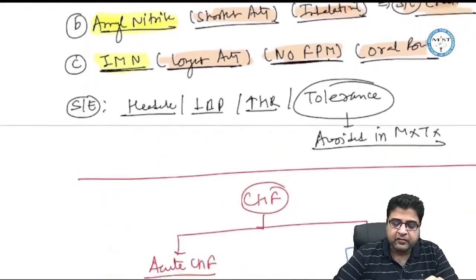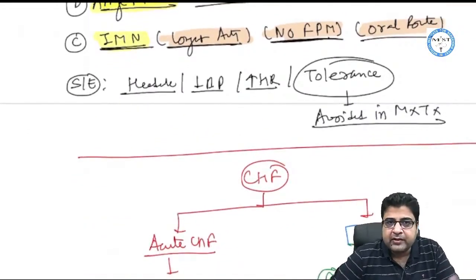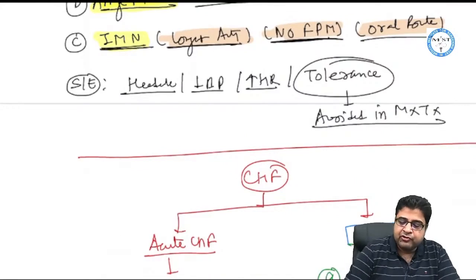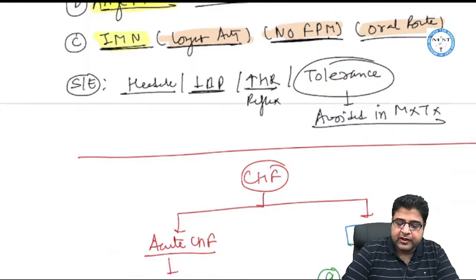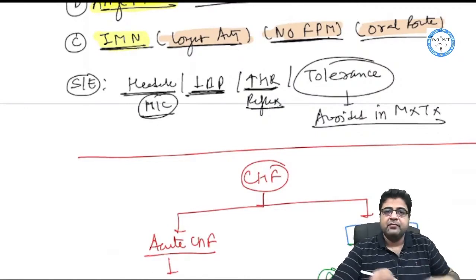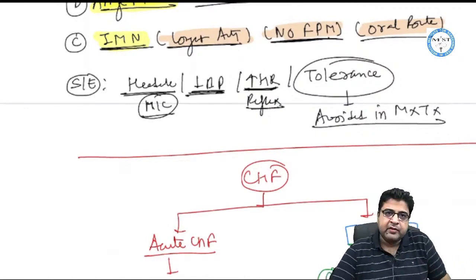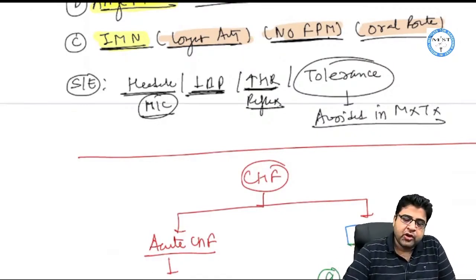Now what are the side effects of nitrates? Please remember, nitrates can cause hypotension because of vasodilation. The medicine can cause reflex tachycardia, same as dipins. So just like dipins, these medicines will cause hypotension, reflex tachycardia, and headache, which is the most common side effect due to the dilatation of cerebral vessels.